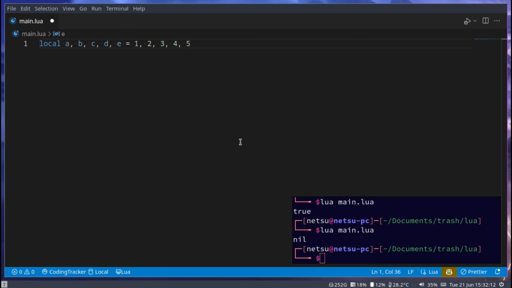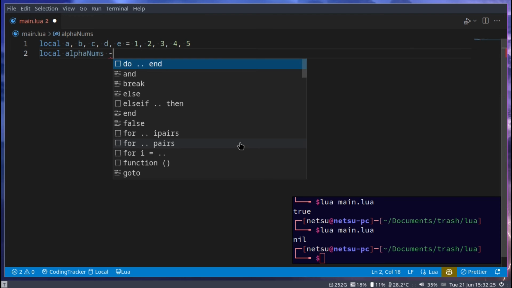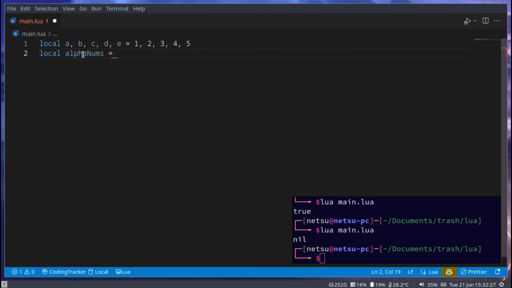It's just there's a more comfortable way to do this, where we could go local alphaNums, and this will get all of the alphabetical numbers, which we would have usually done by doing A, and then A is equal to 1, B is equal to 2, C, and whatnot.